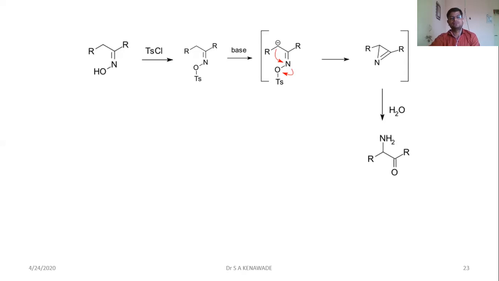If we have to convert any ketone to an alpha amino compound, then your reaction path is that first you have to convert the ketone into oxime by reacting ketone with hydroxylamine. Then ketoxime will form. This ketoxime will react with tosyl chloride. Then the tosyl derivative of ketoxime will form. This derivative, when it comes in contact with base, forms the alpha amino ketone compound.